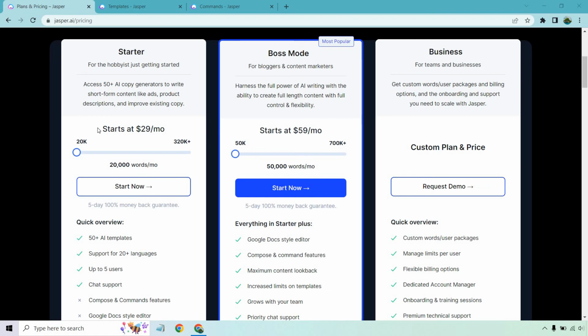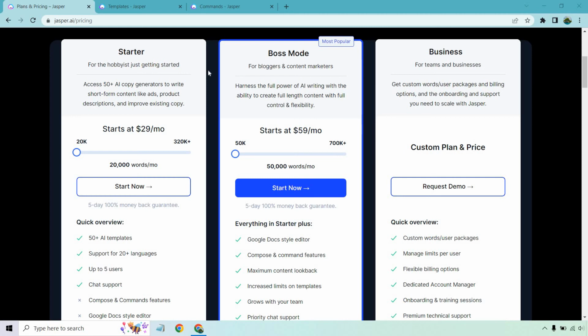So getting started, I'm just going to read through these, talk about these, and then explain a little bit more. Overall, it's pretty simple. There is going to be a Business plan, but for that you want to request a demo if you're much bigger. So when it comes to Starter, if you haven't used something like Jasper, it's a good place to get started.